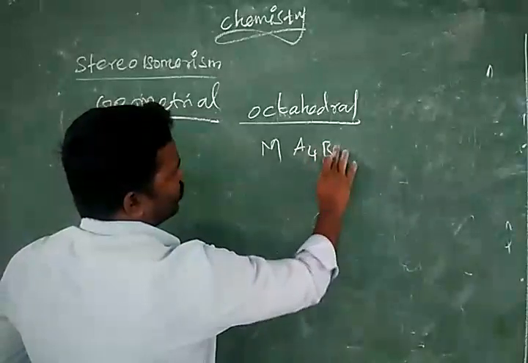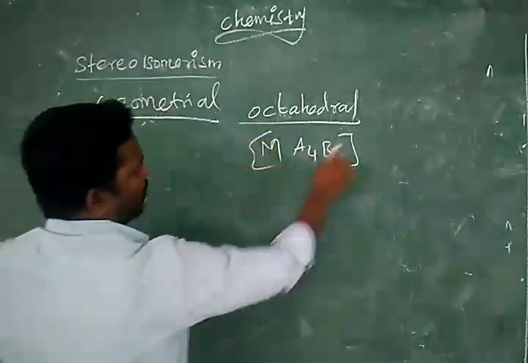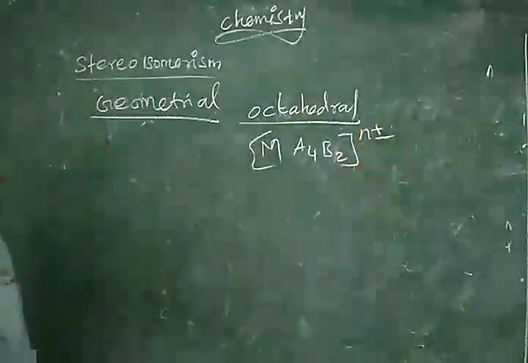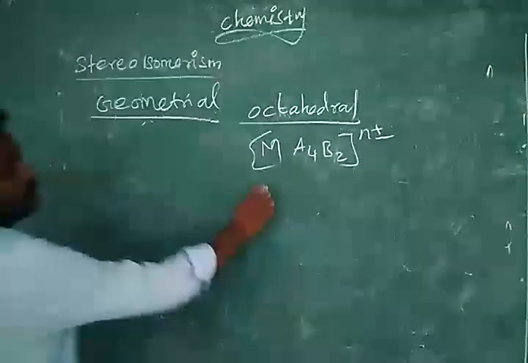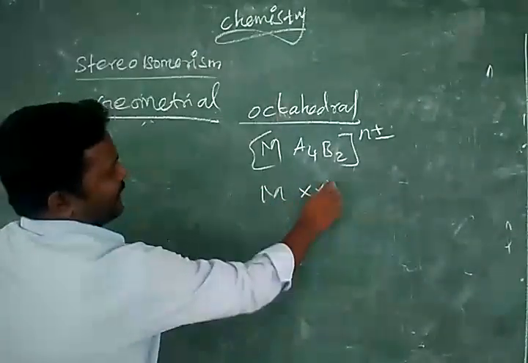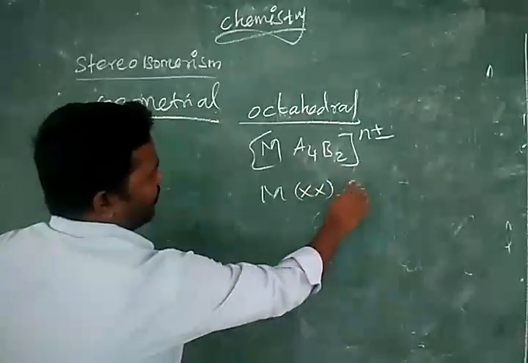Totally six should come. The second one is M X2 B2.